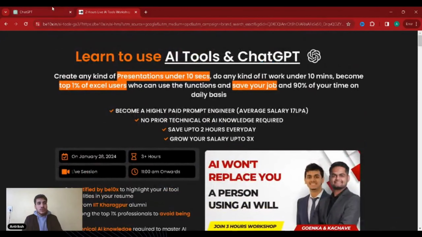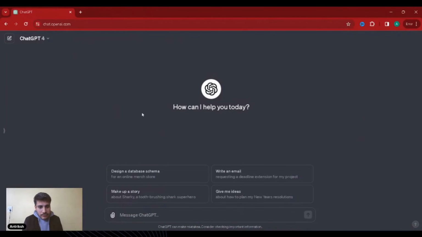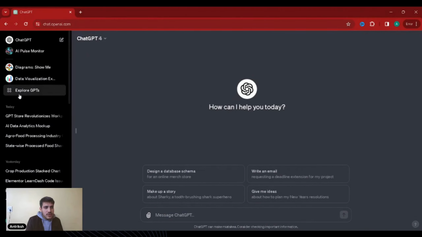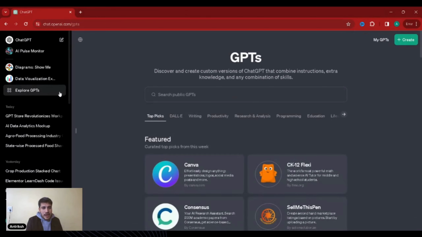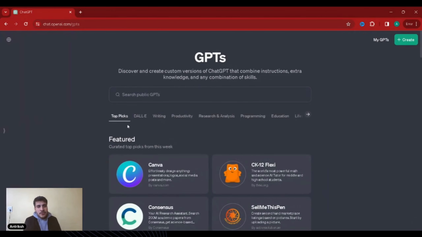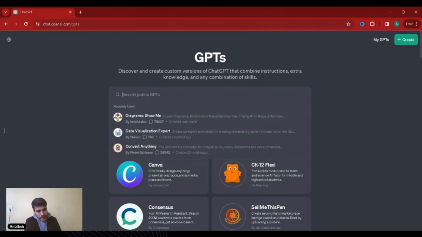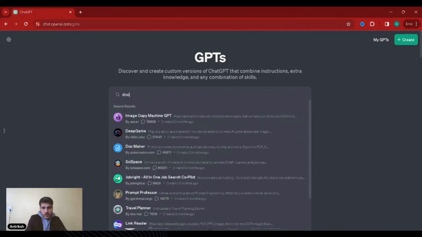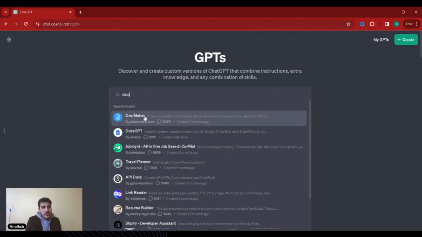Now jumping on to Chat GPT, right? So cool. So how do you access GPTs? Yep, you just open this. You say explore GPTs, and here you come, right? So there you go. So I am going to talk about 5 GPTs now, right? So the first one, right? So that is doc maker, right?